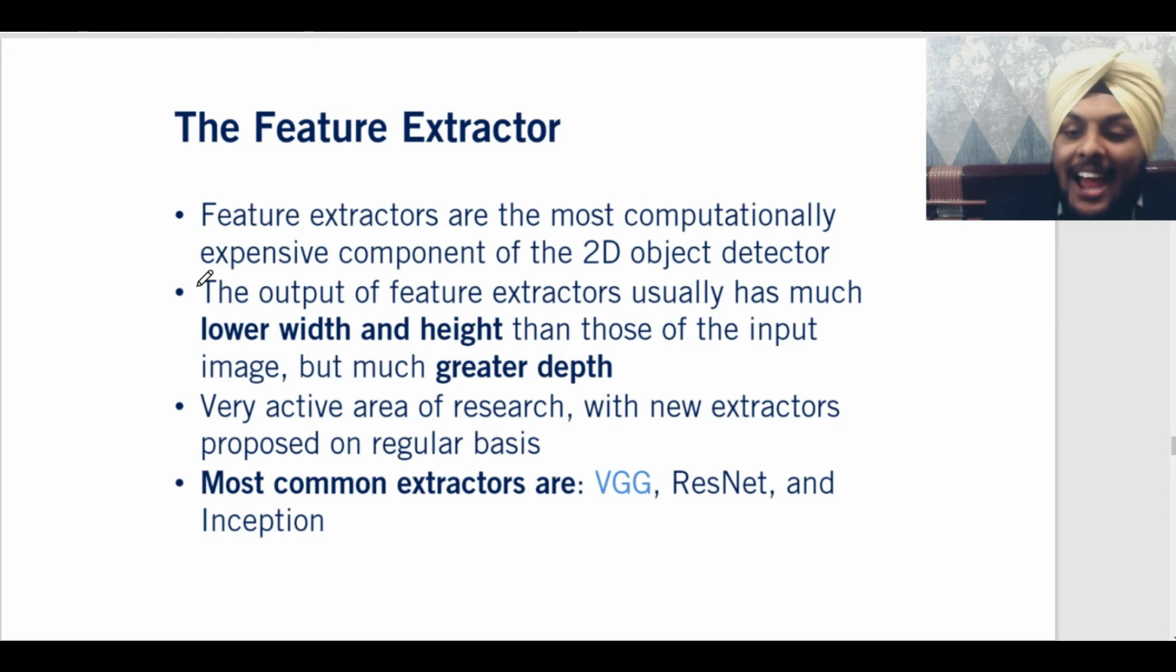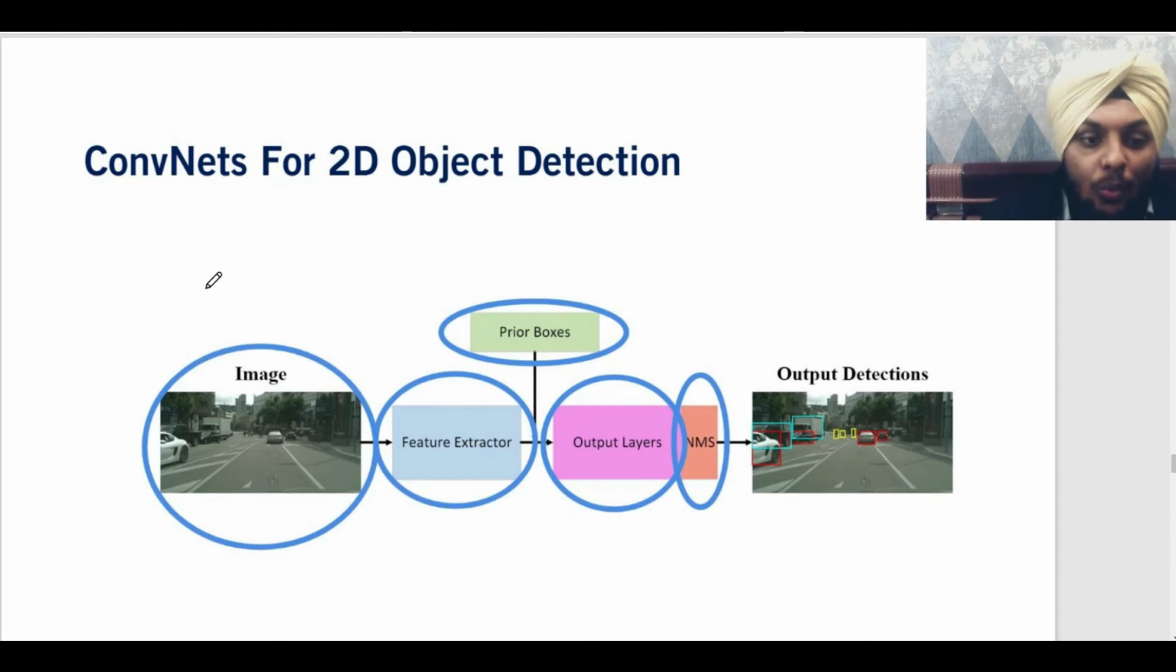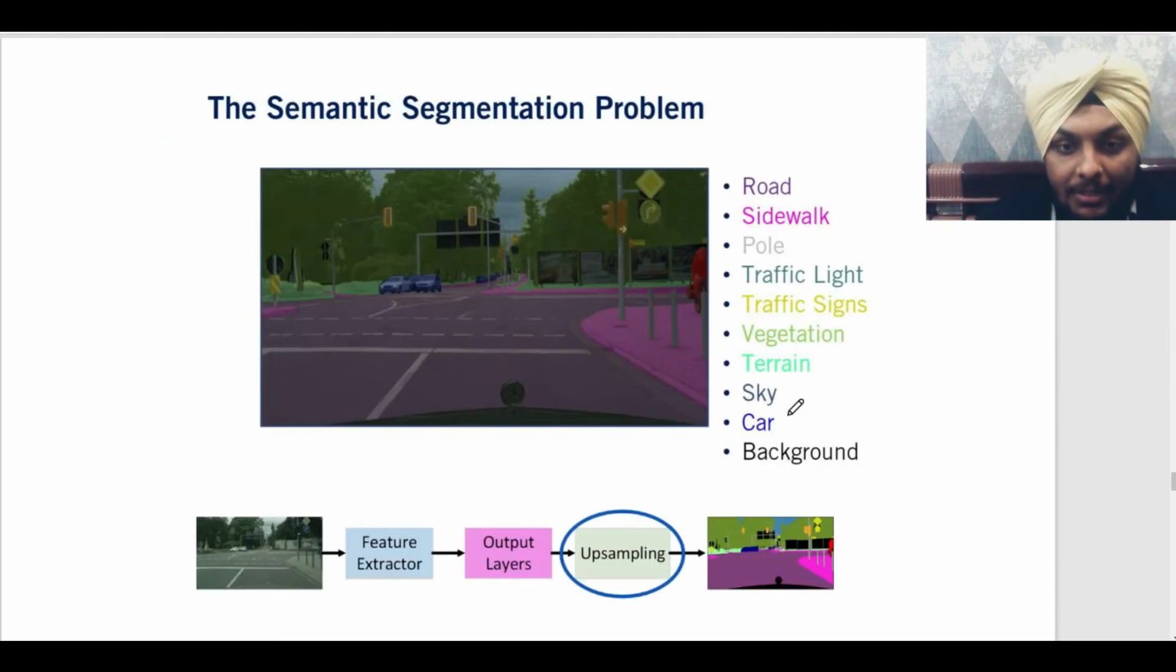So feature extractors play a very vital role in that. You must have used many feature extractors like VGG, ResNet, Inception while learning machine learning and deep learning, right? And they are a very active area of research, and new extractors are coming at every moment, right? So we use convolutional neural nets for 2D object detection, where we create bounding boxes around a certain object, and various algorithms used include YOLO, EfficientNet, etc. Right? Then comes semantic segmentation.